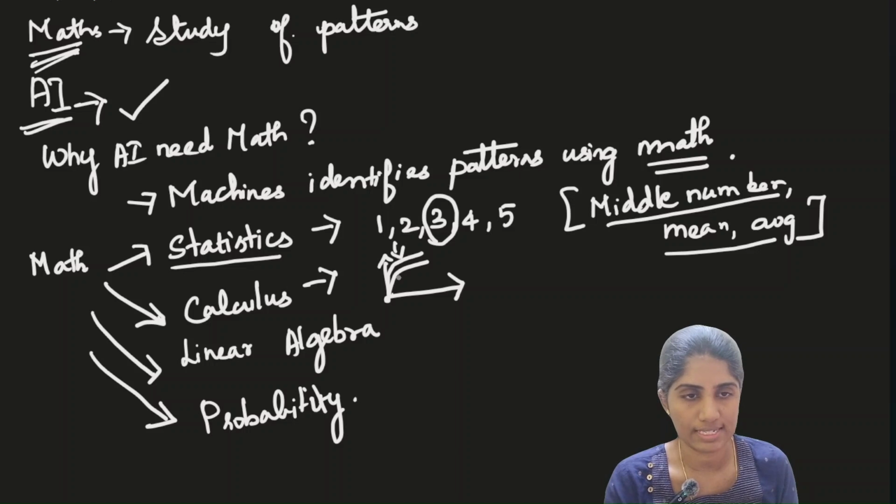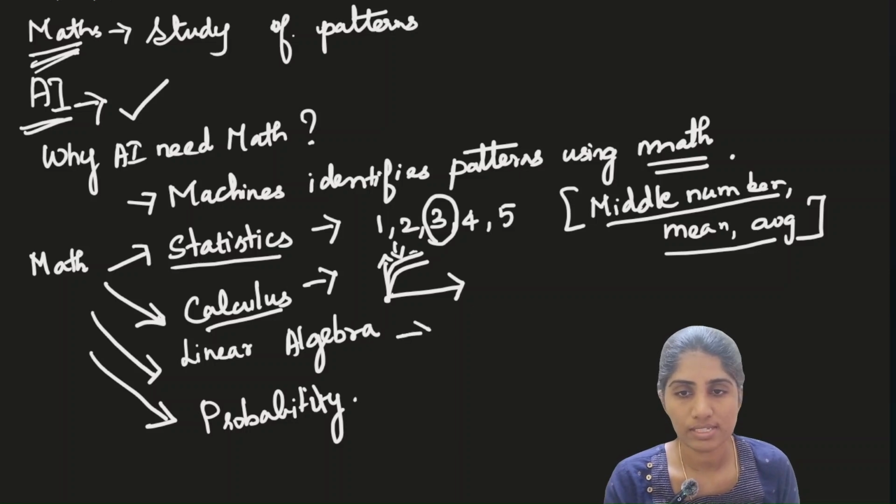If it is a slant line, this will be considered a better line. But what happens when the data changes? This line will not remain the same every time. So for these calculations, AI will adjust its own path, and for calculating a more accurate line, it uses calculus. That is why it uses calculus.